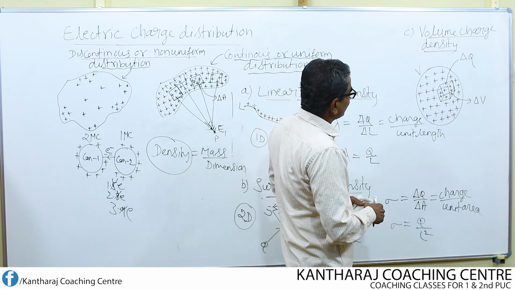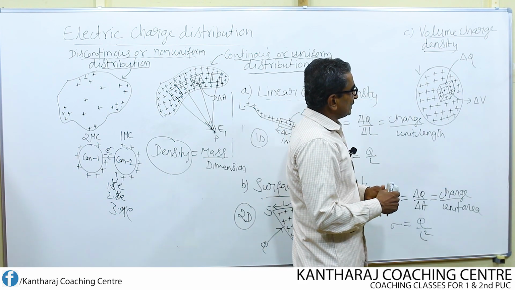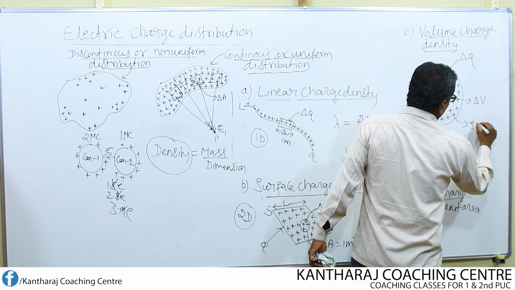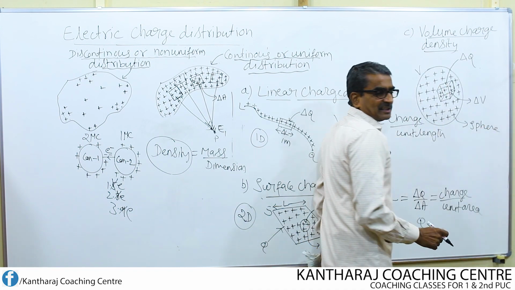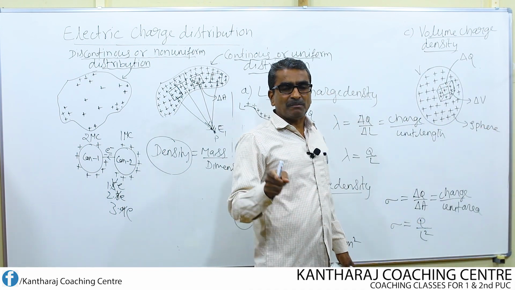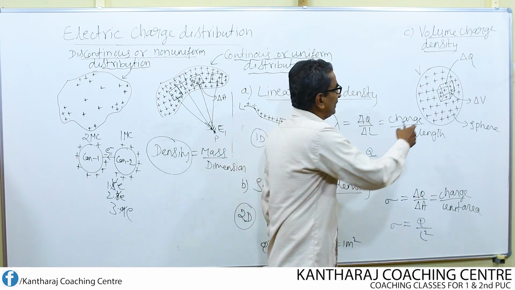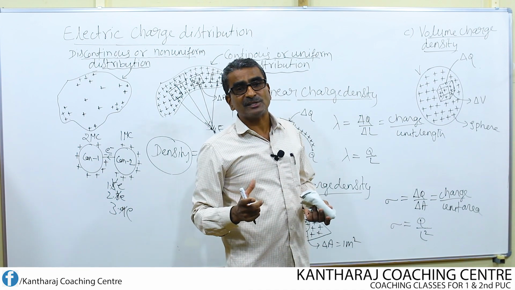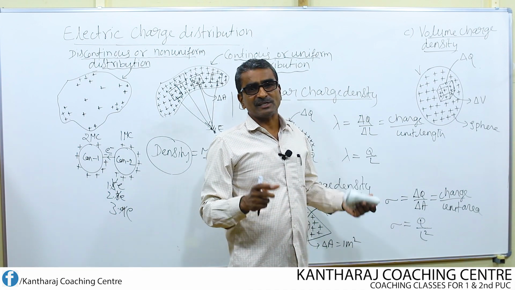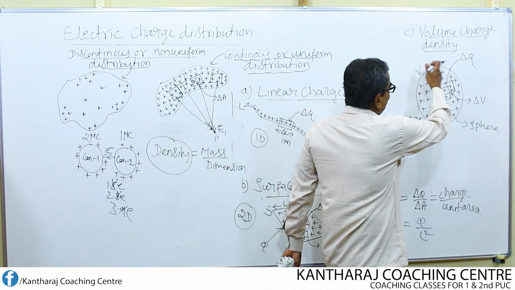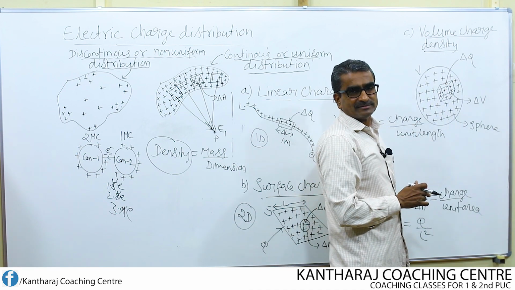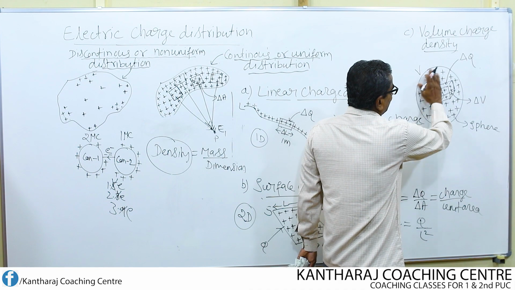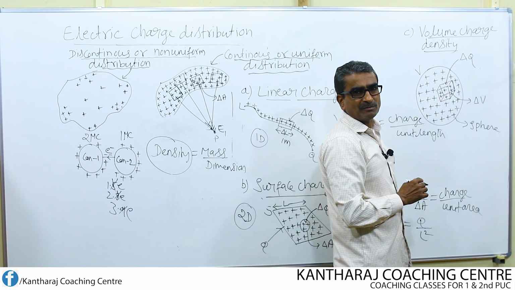Coming to the third one, volume charge density. Now I am going to consider a sphere. This is not a circle, sphere I consider. See, a circle is a two-dimensional planar figure on a plane, whereas a sphere is a three-dimensional object. So let us imagine a sphere, and once again the charge given to the sphere gets distributed uniformly.